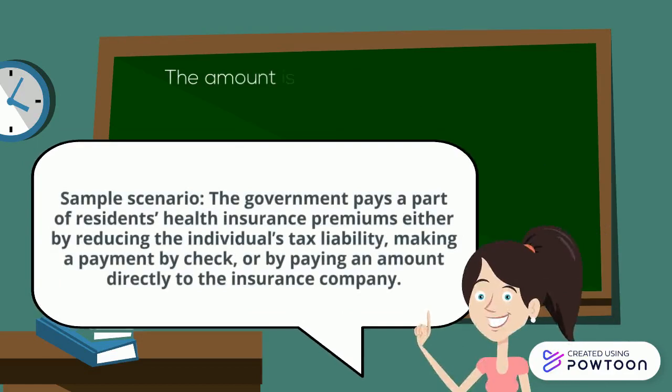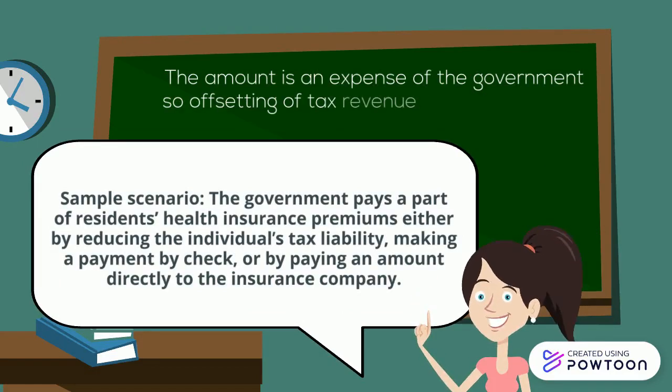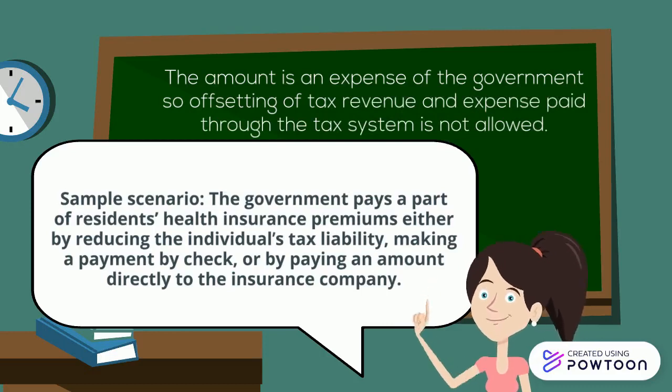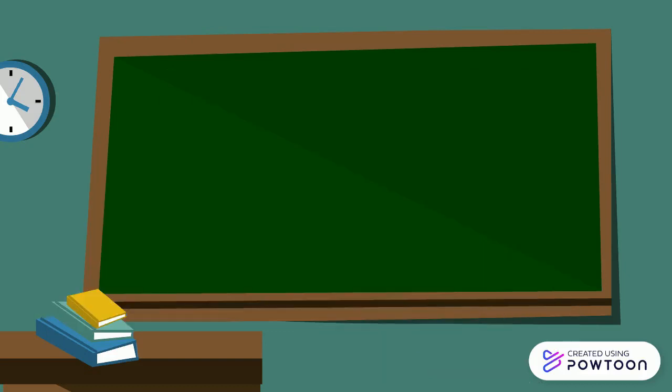For example, the government pays a part of residents' health insurance premium through reducing its tax liability, making payment by check, or by paying an amount directly to the insurance company. Consequently, yung amount na yon ay expense ng government and kailangang i-recognize separately in the statement of financial performance.